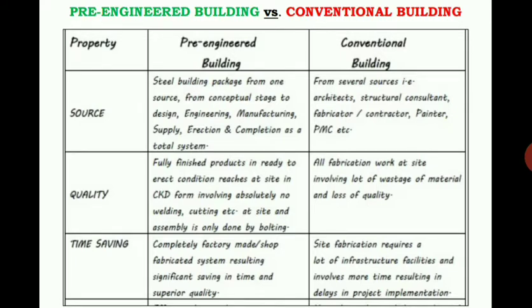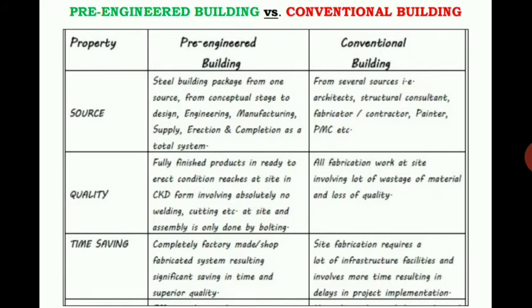And when you consider the quality aspects in the conventional building, all fabrication work at site involves a lot of wastage of material and loss of quality, because here we bring the raw materials and then make them as per our requirement. We can't get the raw materials exactly as per our requirement, I mean with respect to shape, size, thickness, total dimensions, as well as the requirement as per the building design.